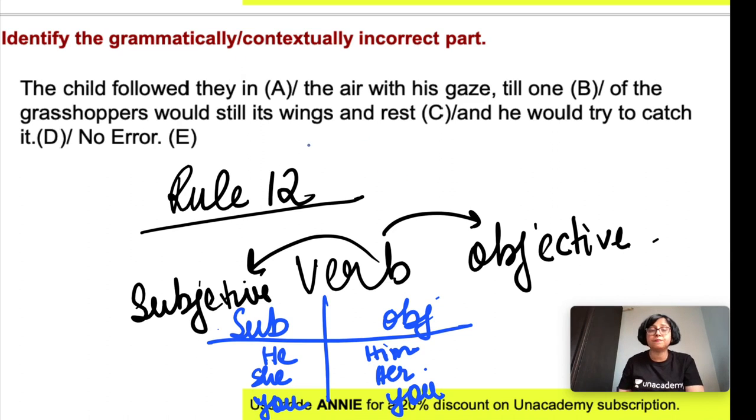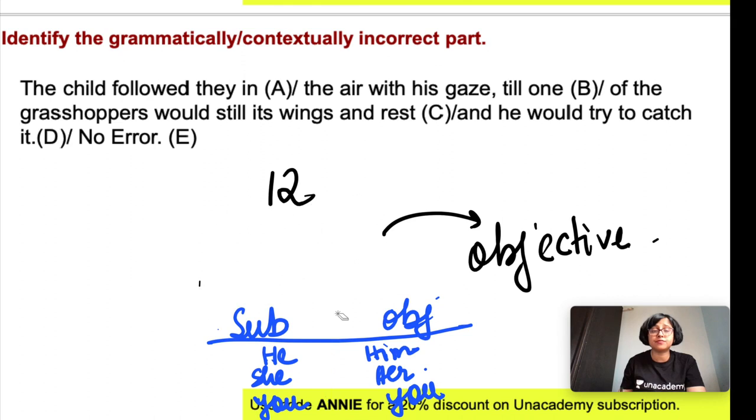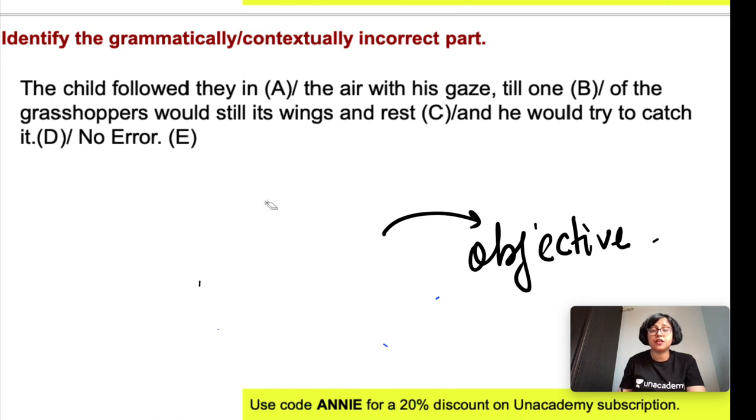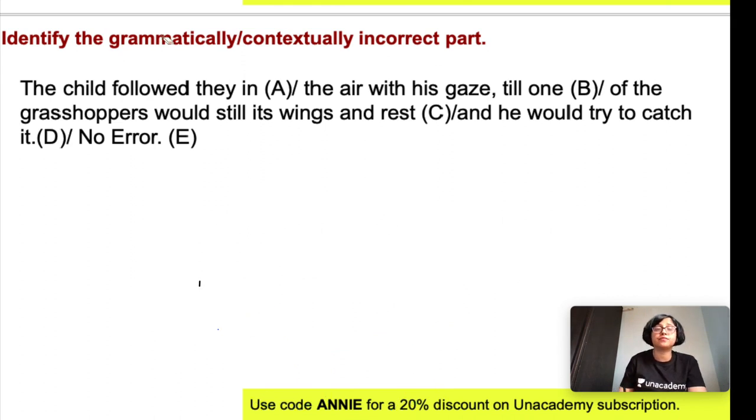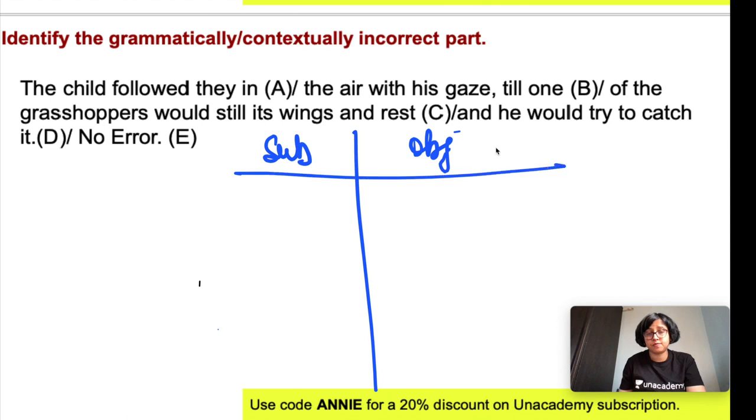Okay, so I will clear this space because I'm not able to write otherwise. Subjective and objective. He is subjective, him is objective. She is subjective, her is objective.